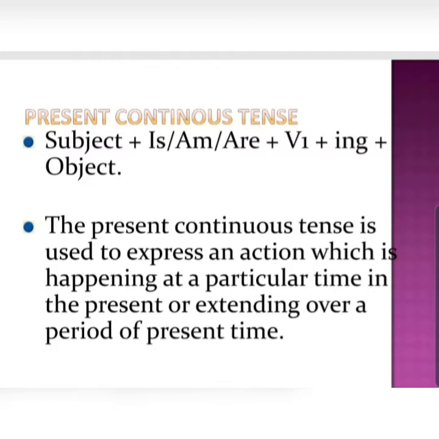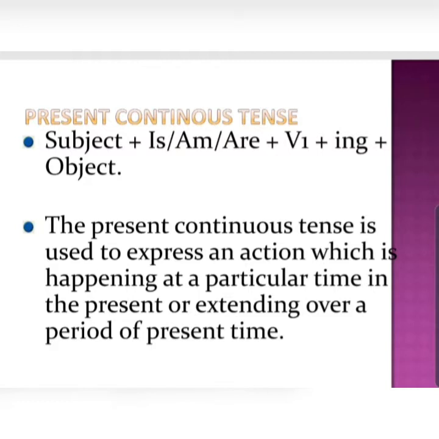So the formula or the way it is used is subject plus is, am, or are. It can be anything depending upon the subject. I'll tell you: singular subject you'll use is. With I you will use am, and with you as well as all the plural subjects you'll use are. Plus the first form verb.